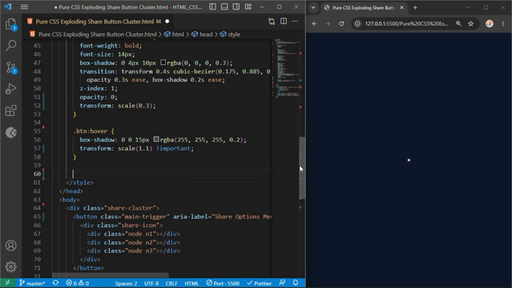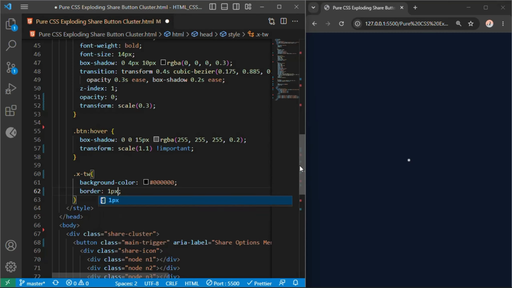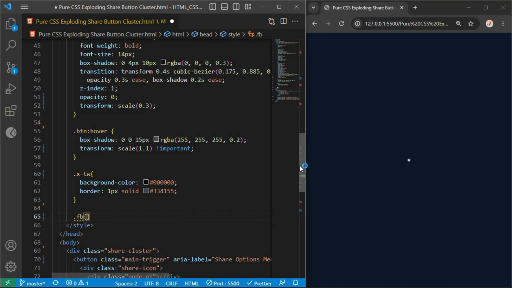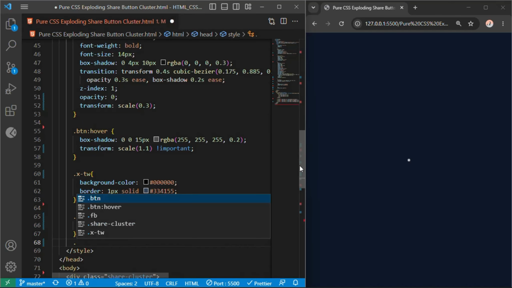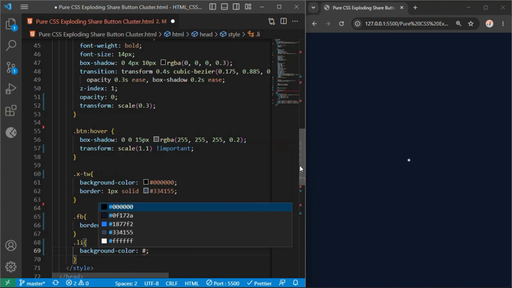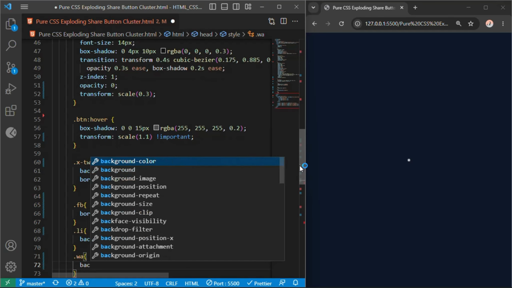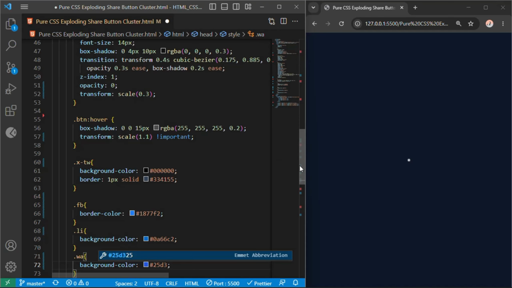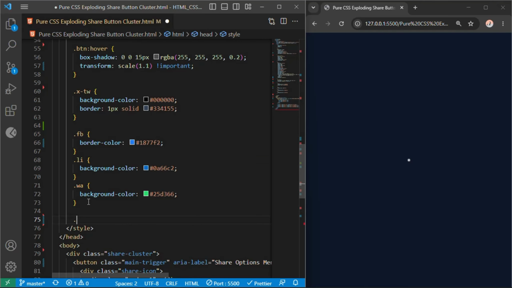Let's paint our individual brand profiles. We write .x-tw, background color #000000, border 1 pixel solid #334155, .fb, background color #1877f2, .li, background color #0A66C2, .wa, background color #25D366. Now let's style our primary control node button using .main-trigger.